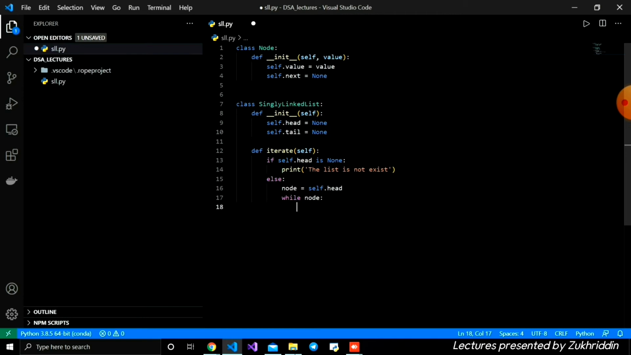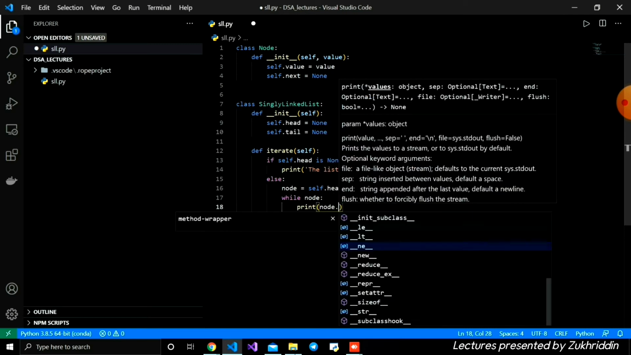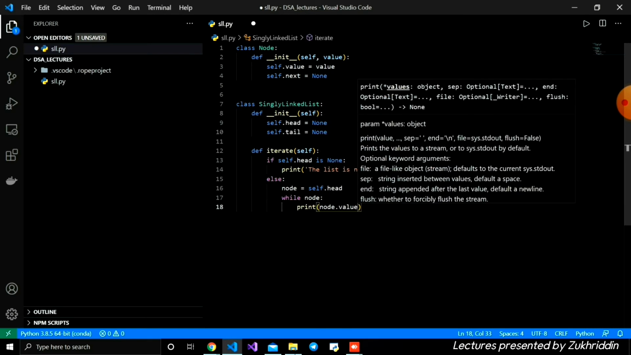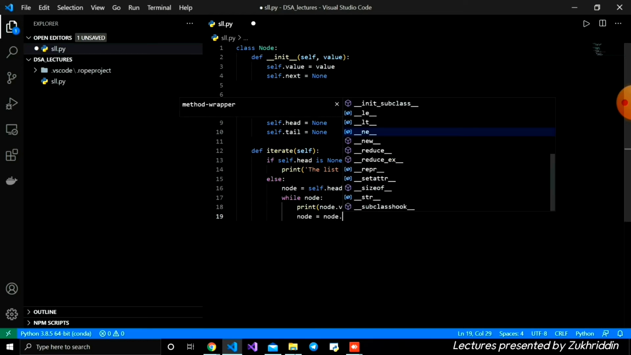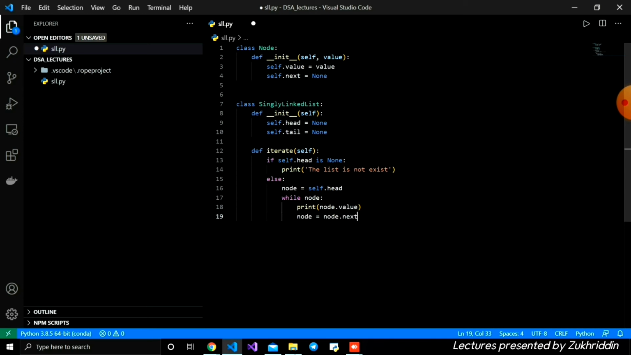Inside, I'm going to write while node, and I just print node.value. After that I write node is equal to node.next. And whenever we reach the last node, the last node's next is None, therefore the while loop stops. And this is our iteration function for our linked list.